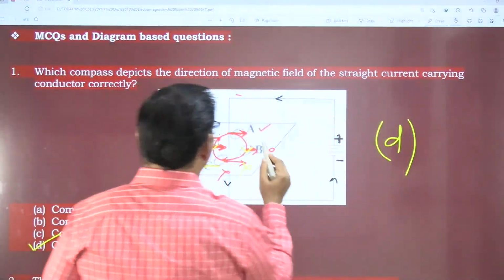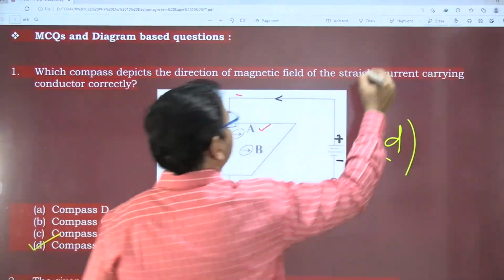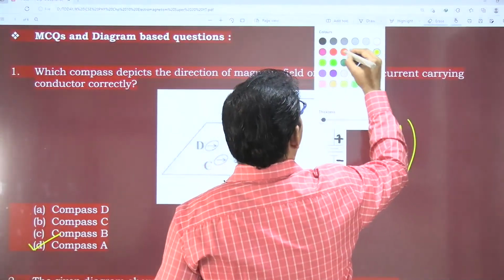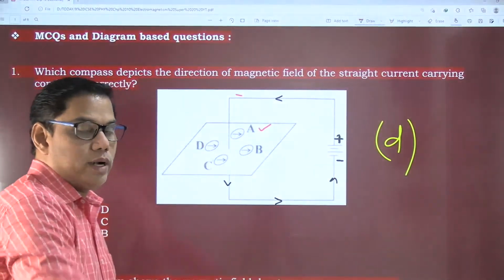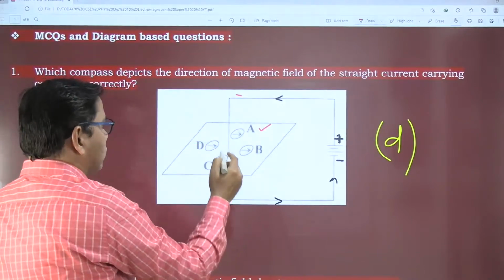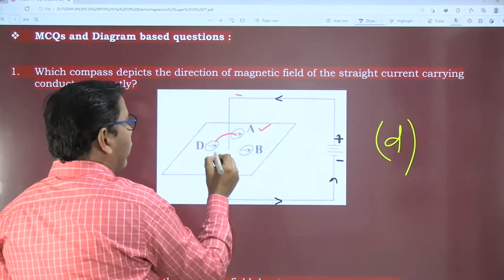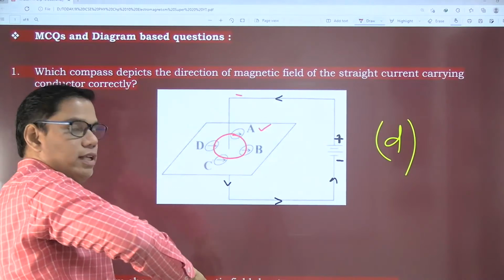What you have to do is first of all take the right hand thumb rule. What is the right hand thumb rule? The direction of the current is in a downward direction. So the circle which I am going to consider will be this. What will be the direction of this circle?